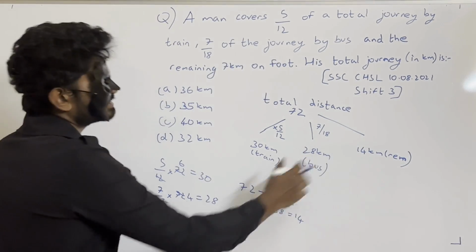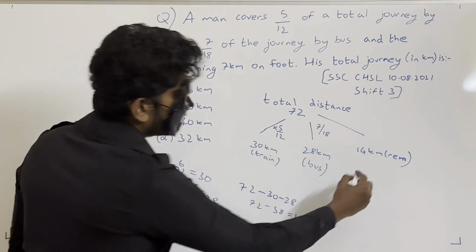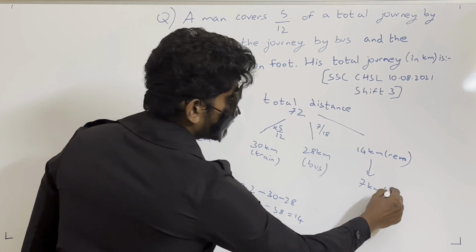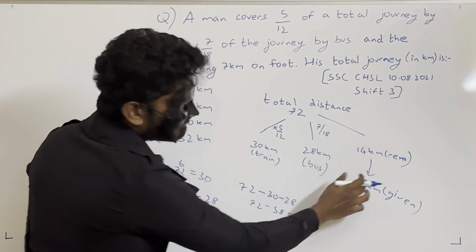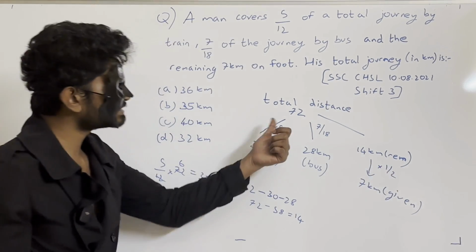In short form, remaining distance is 14 kilometers. But the answer given here is 7 kilometers. This 14 is equivalent to 7. So when will we get 7? When we multiply this 14 with 1 by 2, right? So our assumption also was wrong.